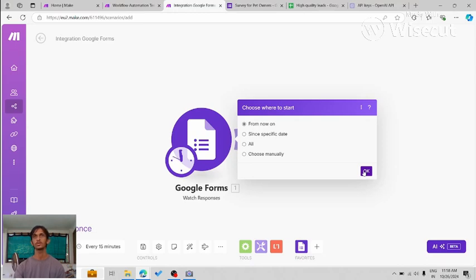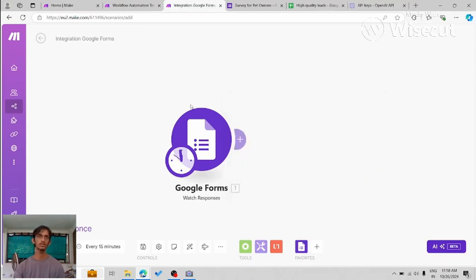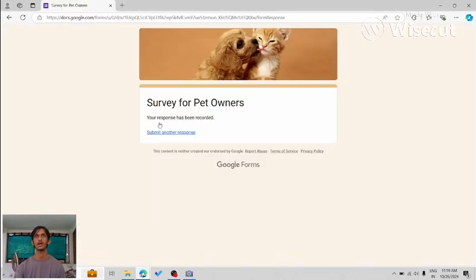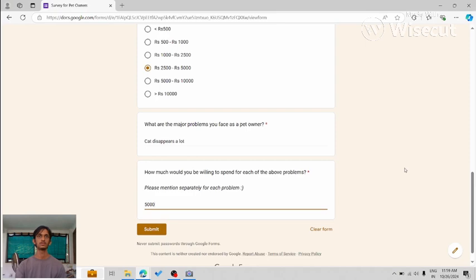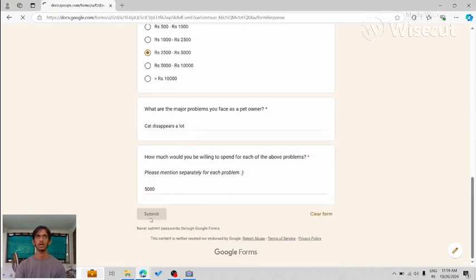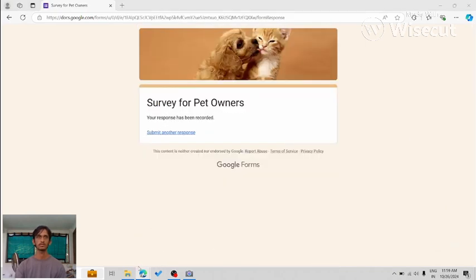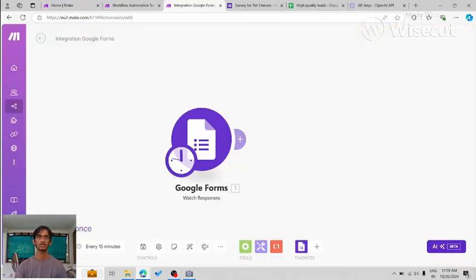Okay, so now we need to run the flow once and see what data comes up. For that, I'm going to fill the form myself, as a potential client, and then I'm going to see how the scenario works. So I'll quickly fill this survey for pet owners that I created. Okay, now I've filled the form, and I'm going to submit, and we're going to go back and run the scenario once.